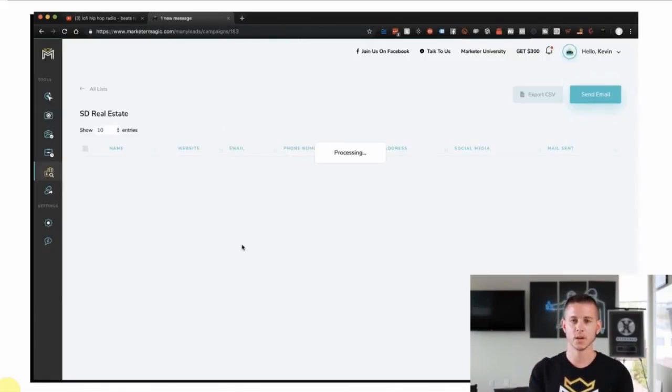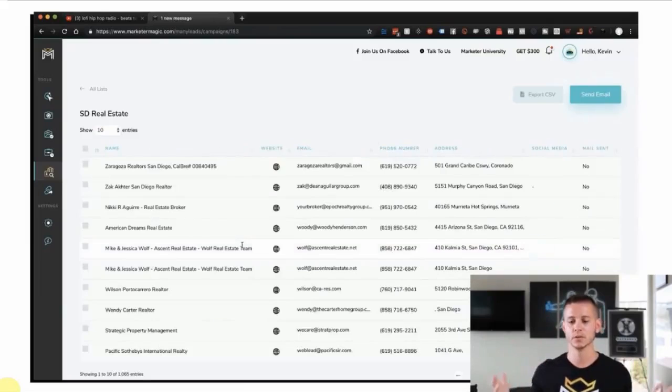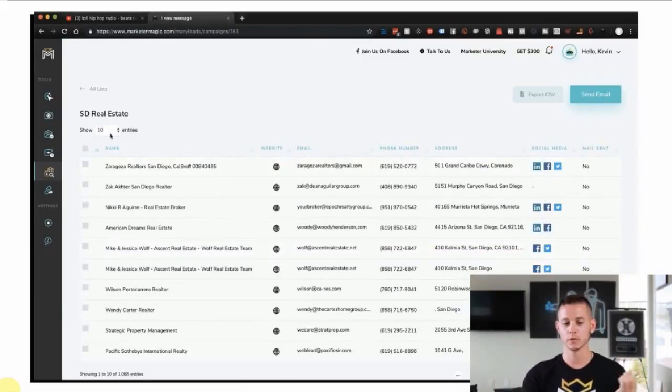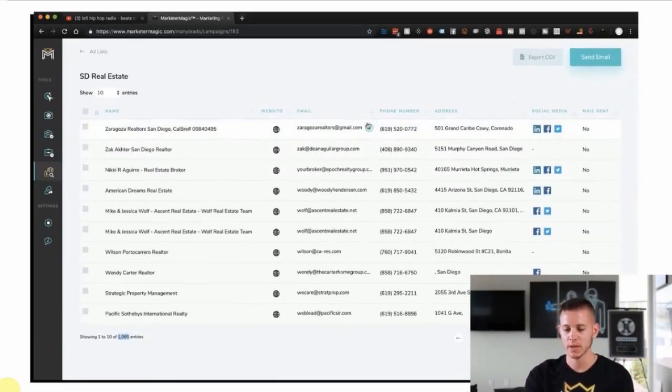And Many Leads is literally gonna go out and scrape tens of millions of results and bring all of those results back to us. You can see right here that there's over 1,000 entries just for this one search, which is insane, right? That would have taken weeks, if not months, to actually do that efficiently. And you can see right here, we have the email address of these real estate agents, their phone number, their address, we have all their social media. And so we can literally copy and paste these, we can highlight all, we can export them as a CSV, right?